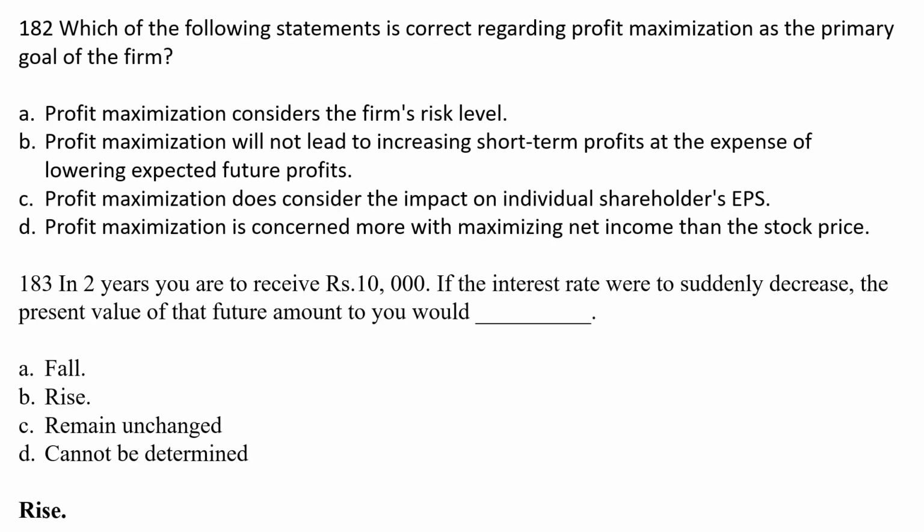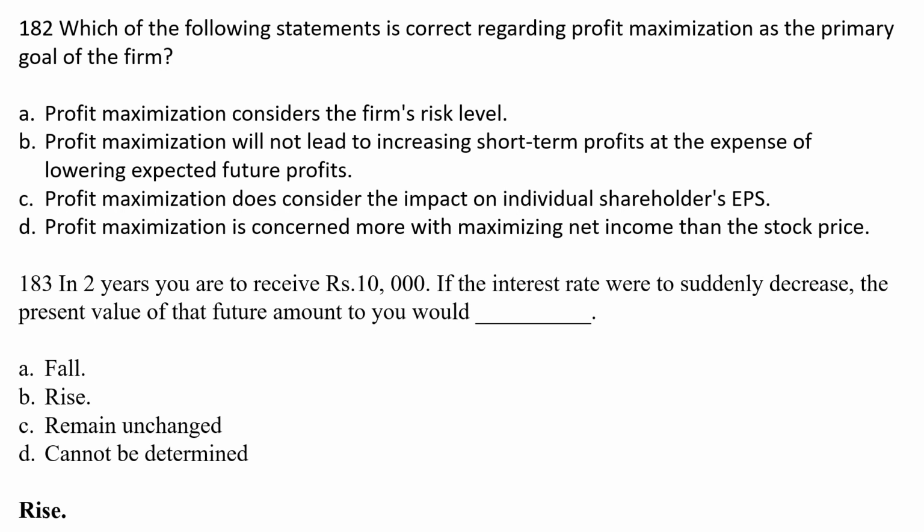Which of the following statements is correct regarding profit maximization as the primary goal of the firm? Option A, profit maximization considers the firm's risk level. Option B, profit maximization will lead to increasing short-term profit at the expense of lowering expected future profit. Option C, profit maximization does consider the impact on individual shareholder earnings per share. Option D, profit maximization is concerned more with maximizing net income than the stock price.